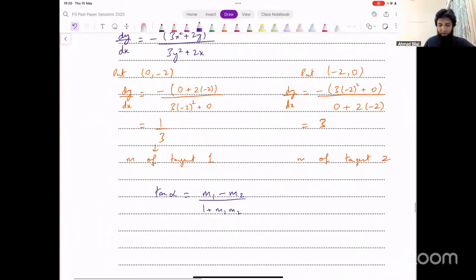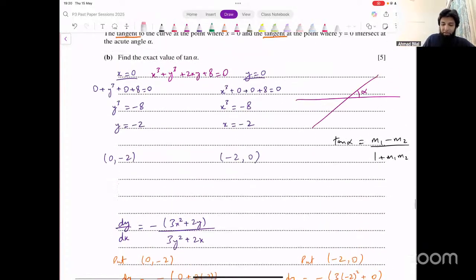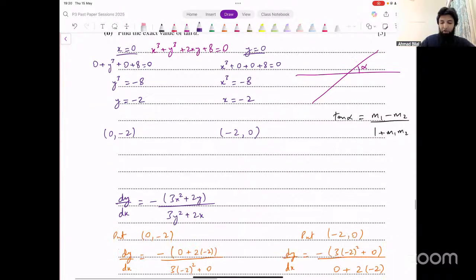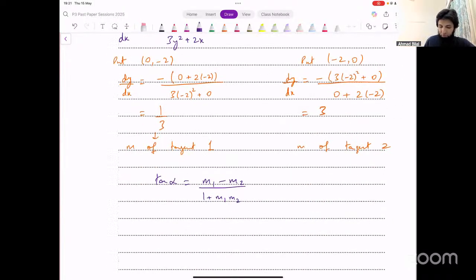We just input values in that formula, but while inputting values, use m1 as the number that is bigger and m2 as the number that is smaller. Why? Because that will give you a positive value for tan. We want a positive value for tan, right? Because alpha is acute. That means it's in the first quadrant. In the first quadrant, all ratios are positive: sine, cos, tan. So we want a positive answer at the end. In order to get a positive answer, we use m1 as the bigger number and m2 as the smaller number.